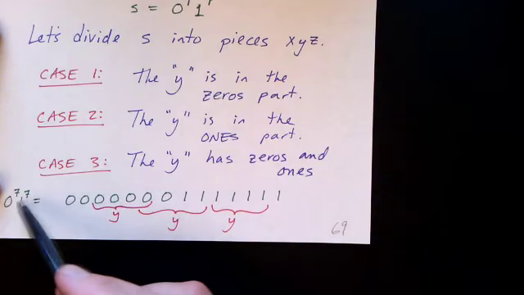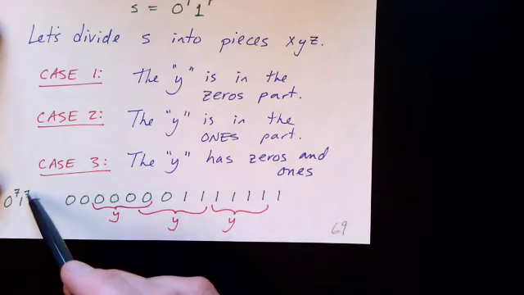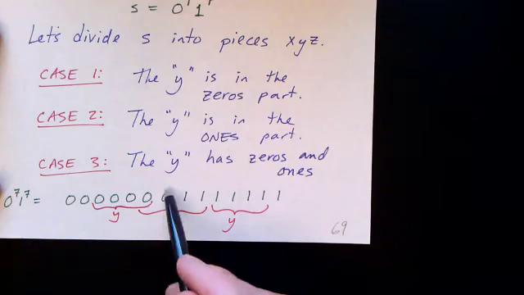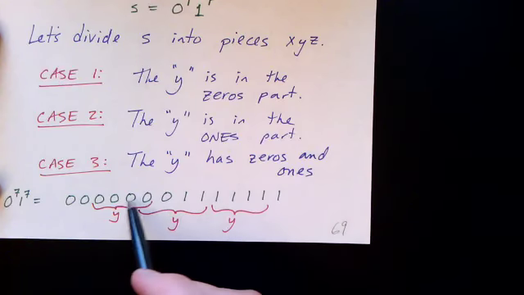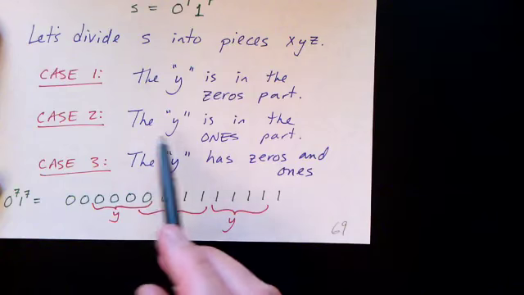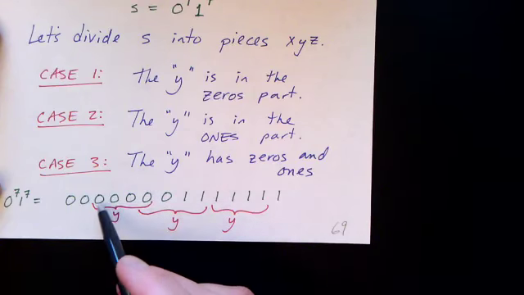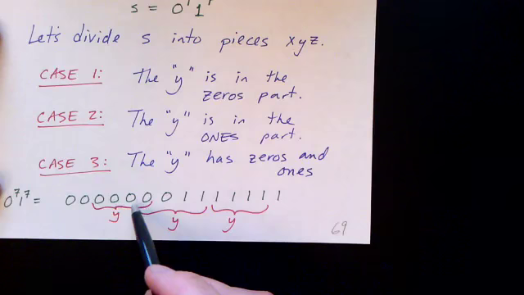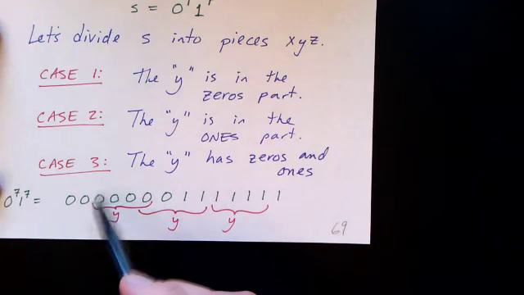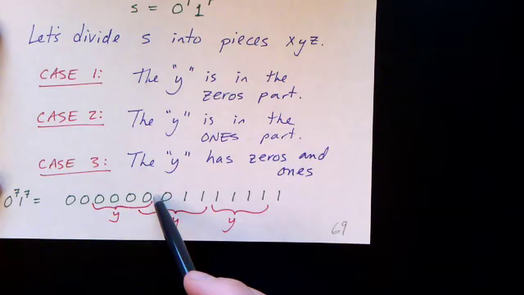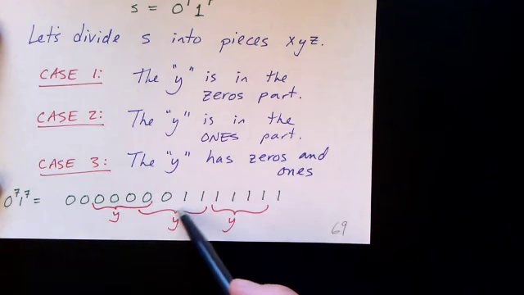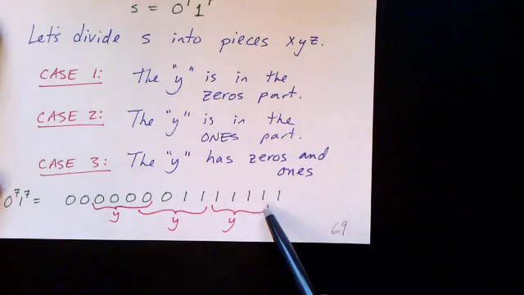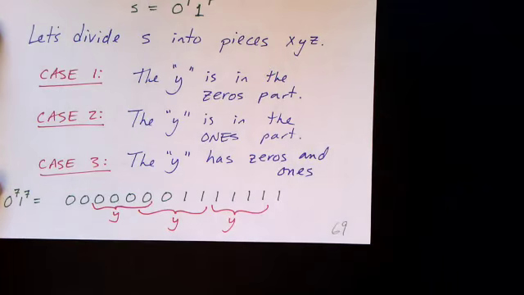In this case, we're arbitrarily assuming that our pumping length is 7, so the string we're creating is 7 zeros followed by 7 ones. But we don't know what the pumping length is. Still, regardless of whatever it might actually be, there's still 3 ways to divide this string into XYZ. In the first case, the Y is all zeros. In the second case, the Y contains some zeros followed by some ones. And in the third case, the Y consists of only ones.